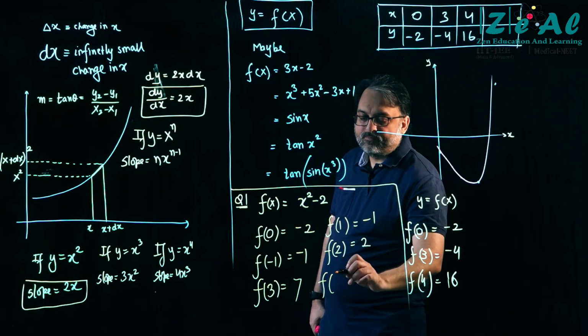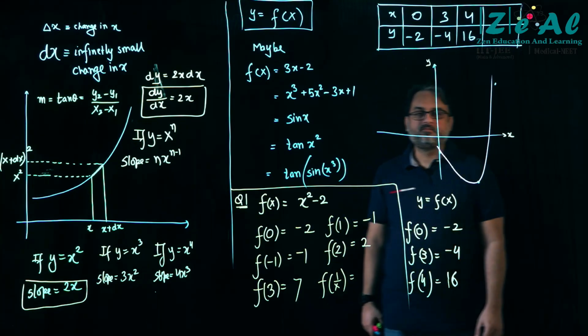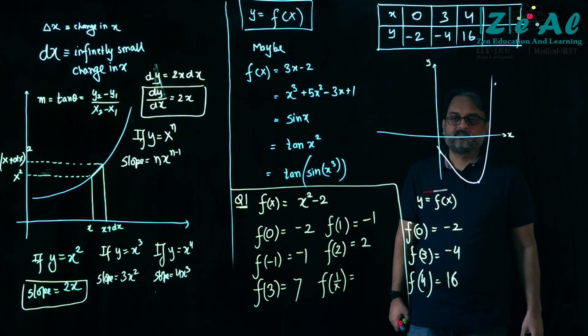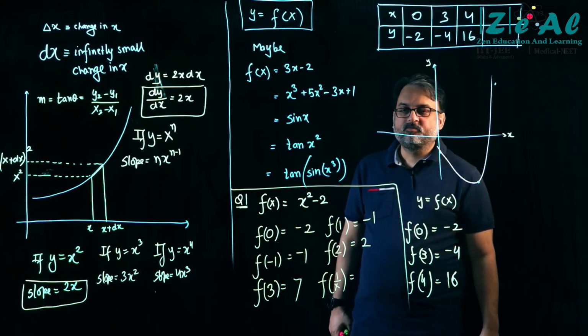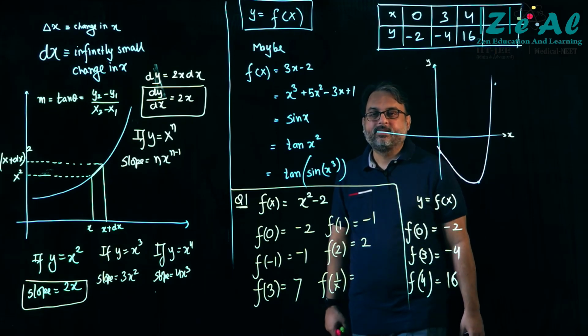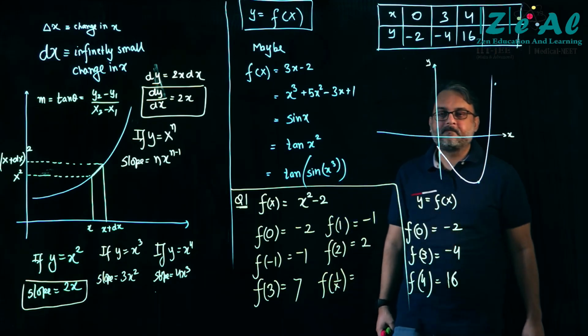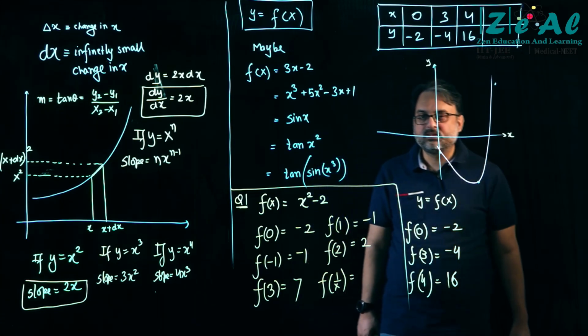f of 1 upon x. It will not be 47, it will be 7. f of 1 by x.